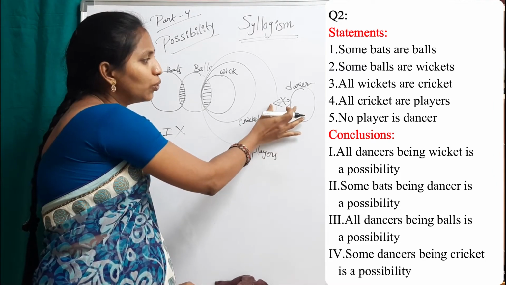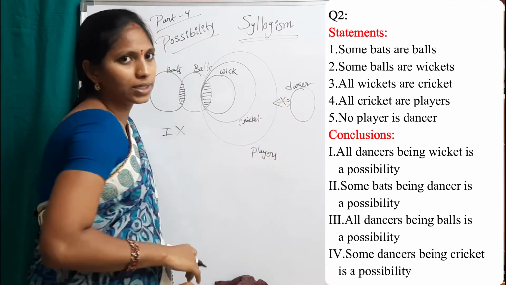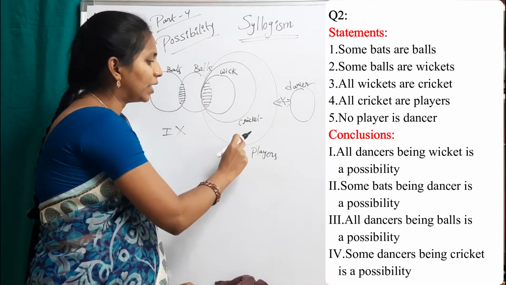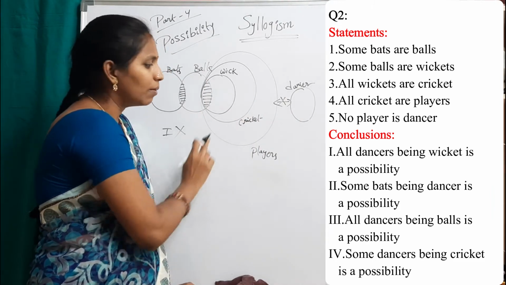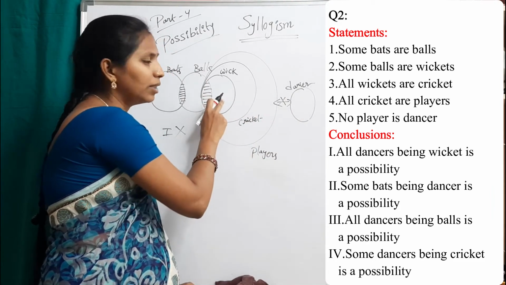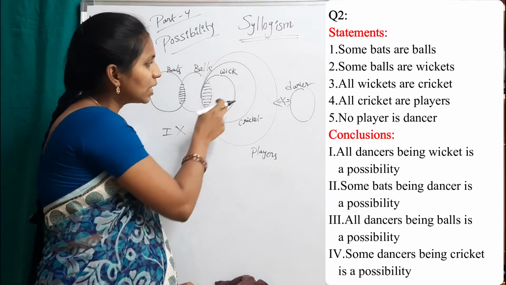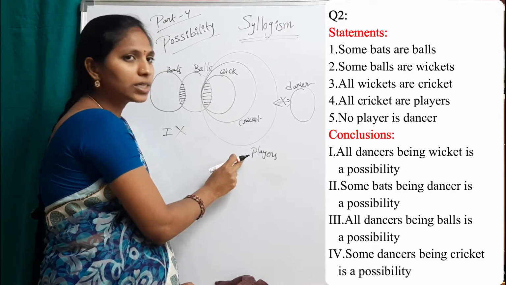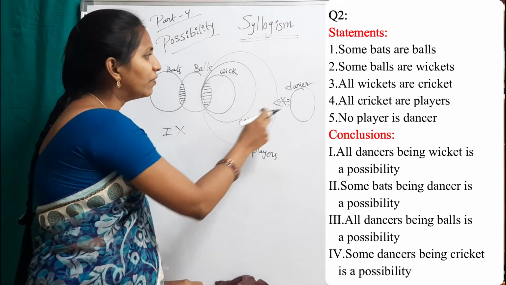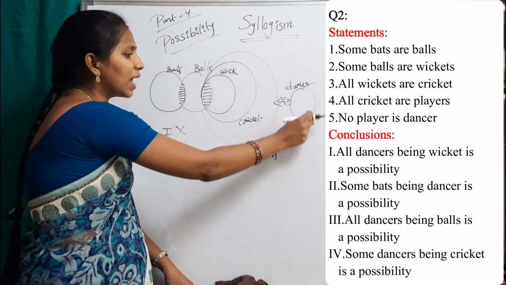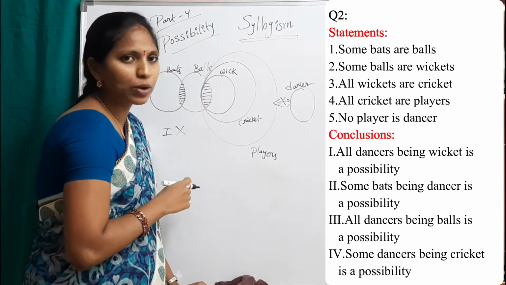Because there is no relation between players and dancers. There is no relation between cricket and dancer, and no relation between wickets and dancer, because the entire wicket is present in players and the entire cricket is present in players. But we can connect this dancer to these balls and this dancer to these bats. See second conclusion, some bats being dancer is a possibility.